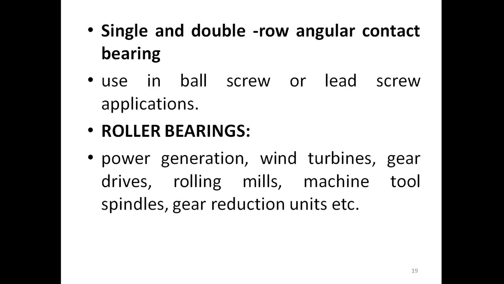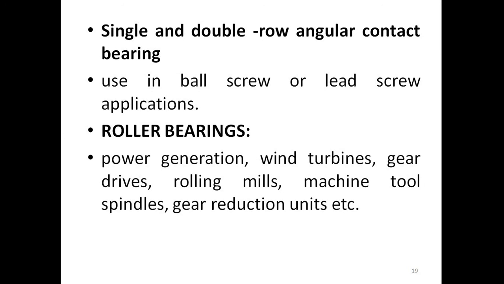Single and double row angular contact bearing. Again, one of the types of angular contact bearing is used in ball screw or lead screw applications. That double row angular contact bearings are used in ball screw or lead screw applications. Considering ball screw or lead screw, ball screw is used in CNC machines for more accuracy purpose, and lead screw is used in our conventional lathe machine during the thread cutting operation. So these are very important angular contact bearings used in the machine tool industry.